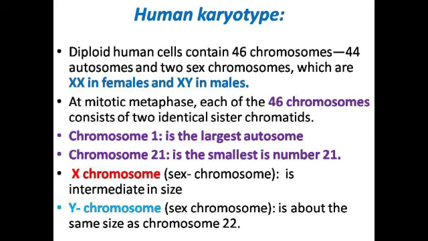The X chromosome is intermediate in size, and the Y chromosome is about the same size as chromosome 21, and it is very small compared to other chromosomes. This smallest, largest, and intermediate size of the chromosomes is studied by using a karyotype, by taking a picture of the mitotic metaphase stage of a particular cell, especially in a human cell. So one can prepare a karyotype by using the cells, and this is about the preparation of karyotype.